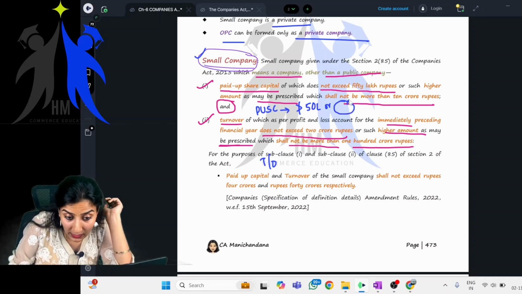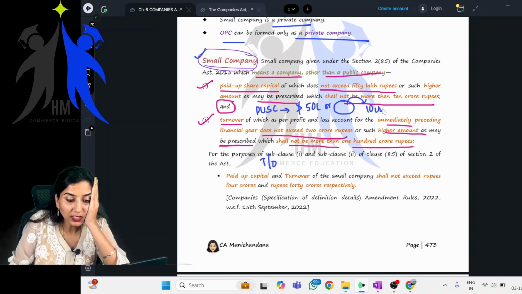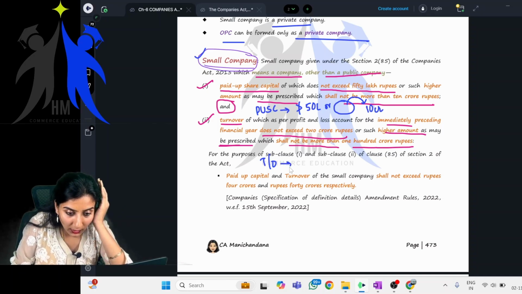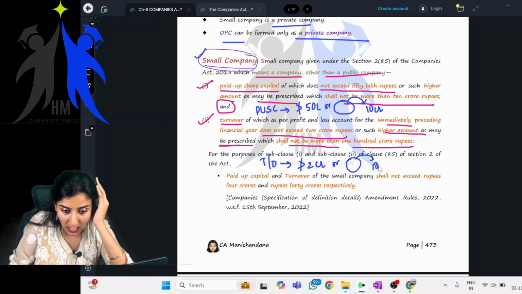This higher amount shall not be more than 10 crore rupees. It's okay, again we will come to it. Now, turnover does not exceed 2 crore rupees or such higher amount which shall not be more than 100 crore rupees.